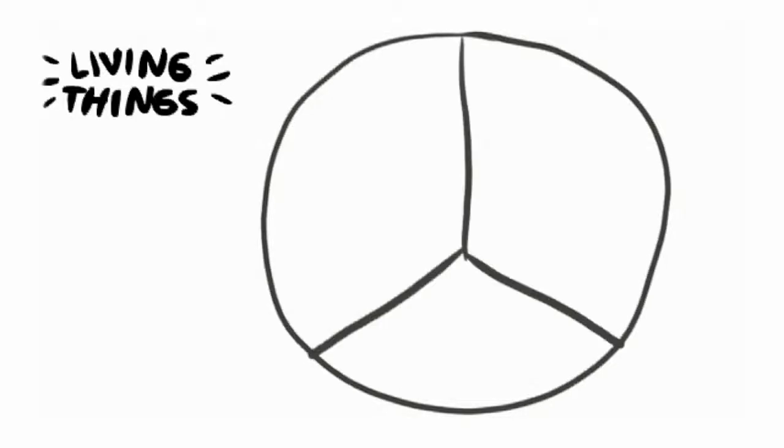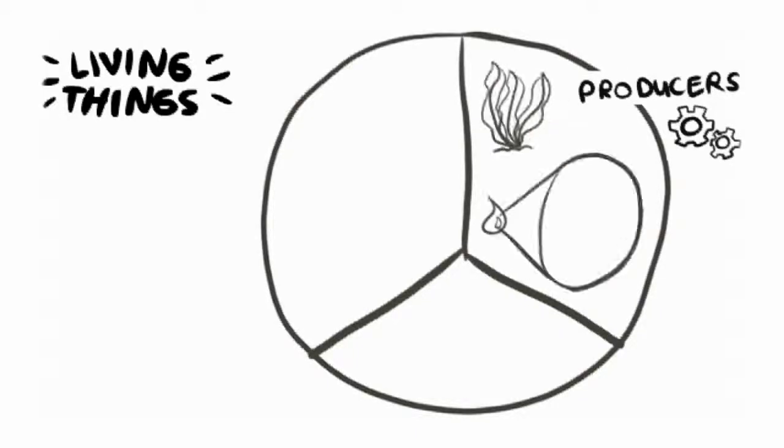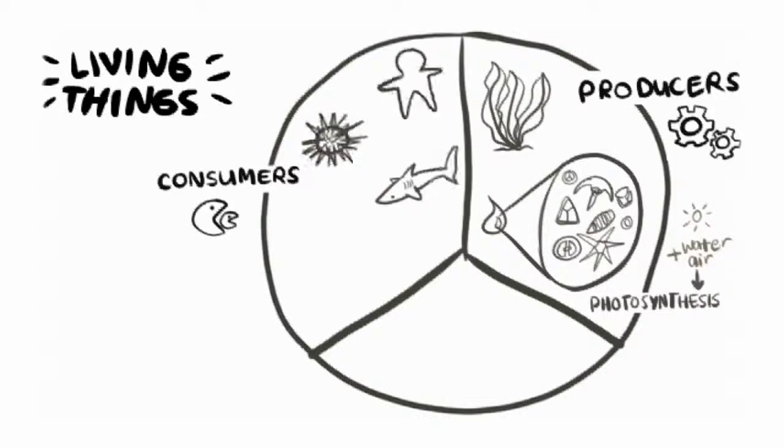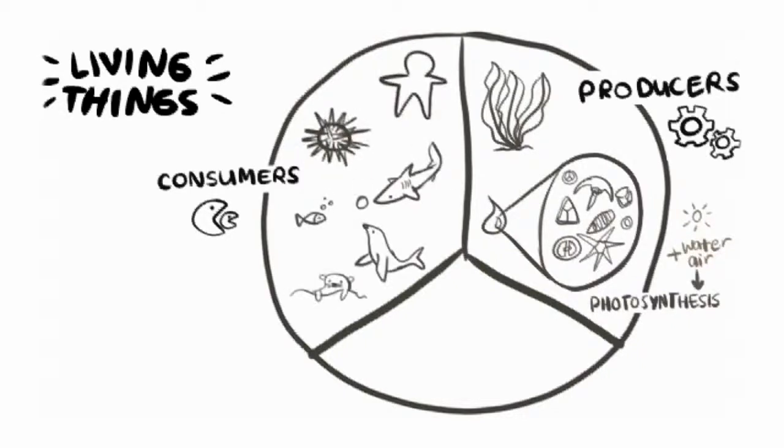Animals and plants also get energy from the food they eat, and we can classify them based on the source of their food. Producers are living things that make their own food, like little factories. For example, plants like seaweed and microscopic plant-like creatures called phytoplankton in the oceans make their food by using energy from the sunlight and nutrients in the environment in a process called photosynthesis. Consumers are living things that can't make their own food, and so instead they eat other living creatures. Humans are consumers, and so are sea urchins, sharks, fish, seals, and sea otters.